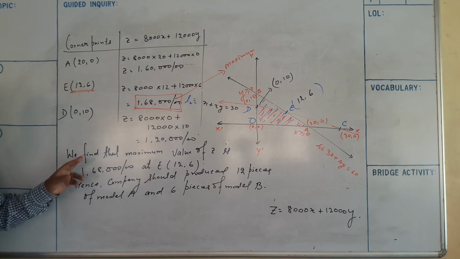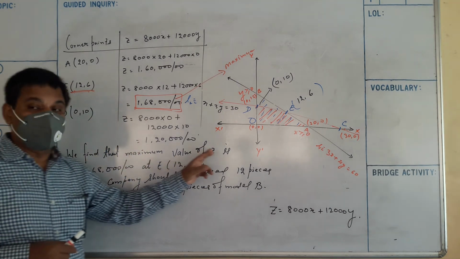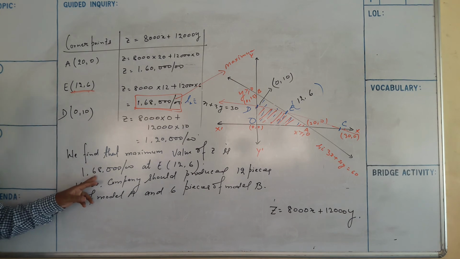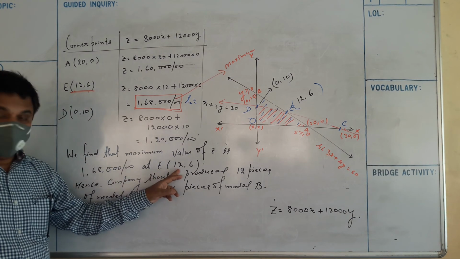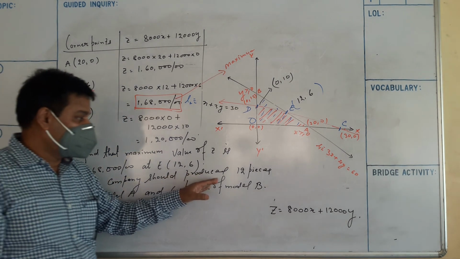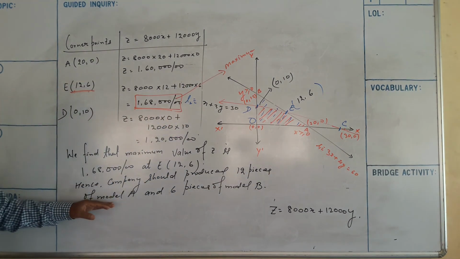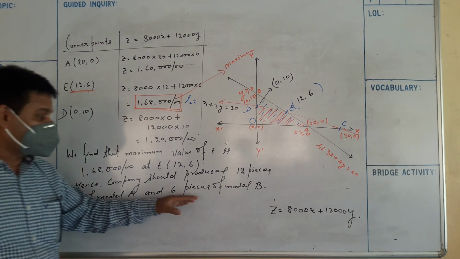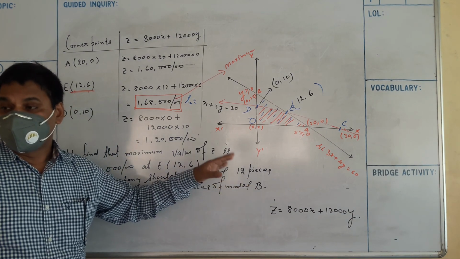It means the maximum value of Z is 1,68,000 at E (12, 6). Hence the company should produce 12 pieces of model A and 6 pieces of model B.